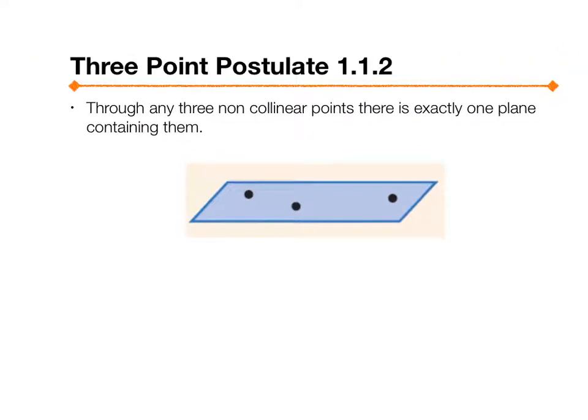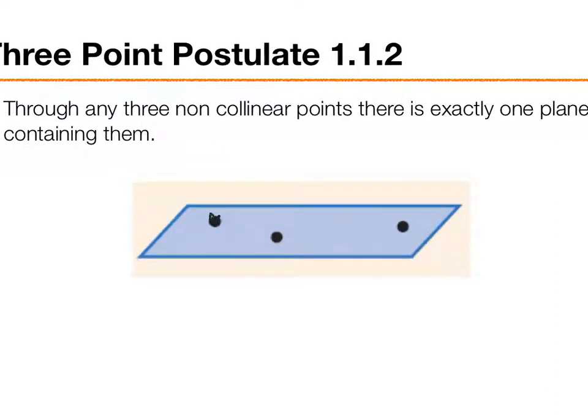So that was the 2-point postulate. Now we go to the 3-point postulate. Through any 3 non-collinear points, there is exactly one plane containing them. So here we have 3 points, and we can only have one plane that contains those 3 points. If you had a plane like this, that contains 2 points but not all 3, that wouldn't work. So only one plane. If we have 3 non-collinear points, only one plane can contain those.